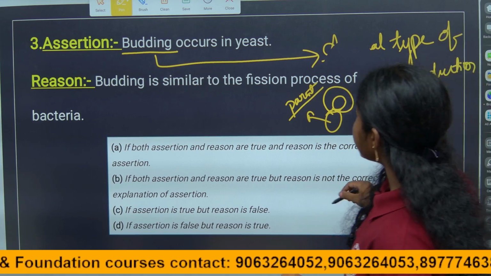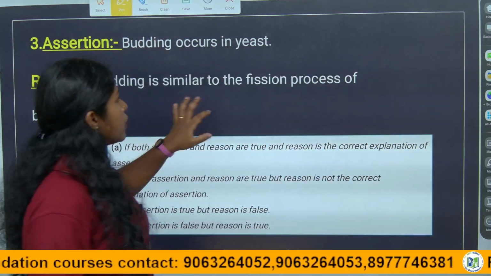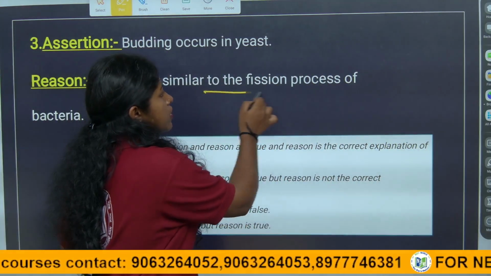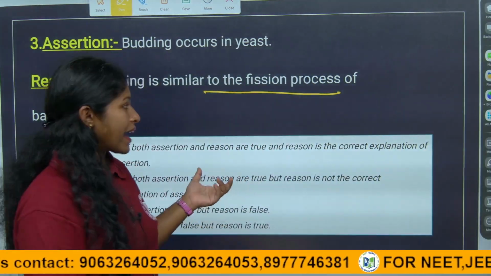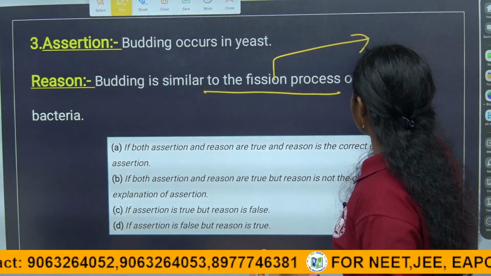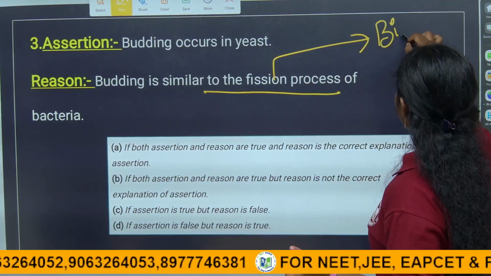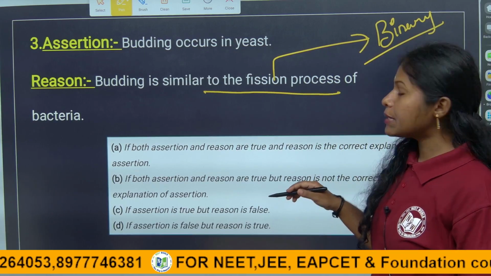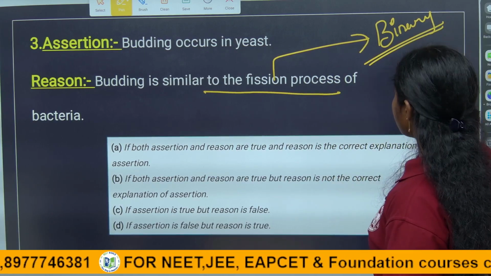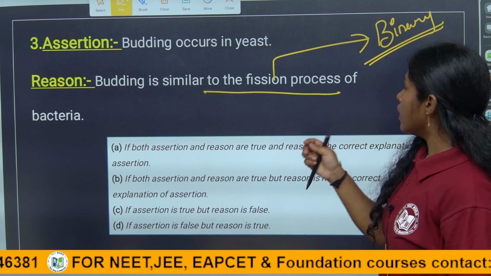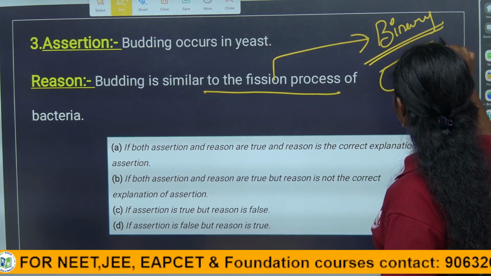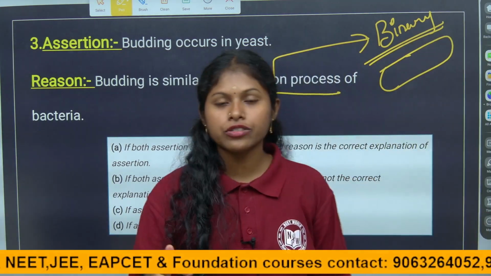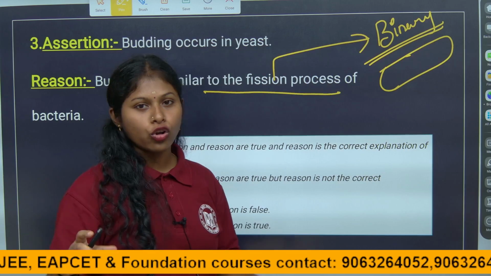But they are saying budding is similar to fission. What is meant by fission, children? Fission occurs in bacteria. Fission is of two types: one is binary fission, another is multiple fission. In binary fission, the parent individual cannot be seen at the end, as two daughter cells are formed.